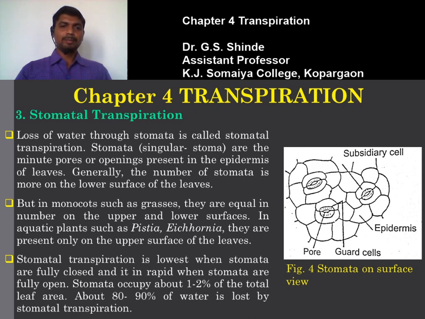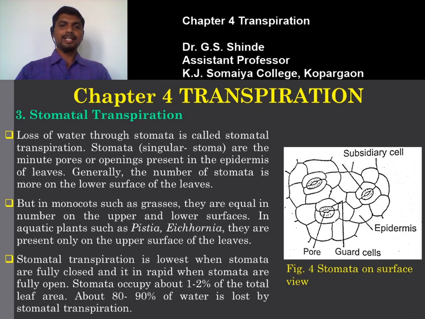Stomatal transpiration is lowest when stomata are fully closed, and it is rapid when stomata are fully open. So transpiration occurs through the stomata only when the stomata are open, and when the stomata are closed, transpiration is stopped. Stomata occupy 1 to 2% of the total leaf area, yet about 80 to 90% of the water is lost by stomatal transpiration.